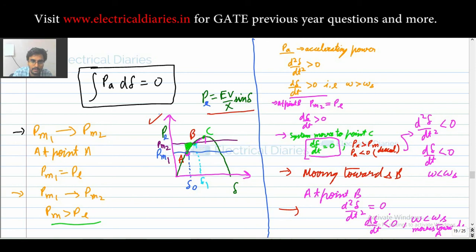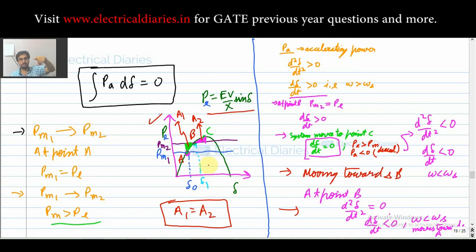So this region that I am shading with pink. So this green region and this pink region should be equal. So that is your equal area criteria. If I mark this as A1 and this as A2, then A1 should be equal to A2 for the system to be stable. So that is your equal area criteria, and we apply it only for the first swing. So that is very important.